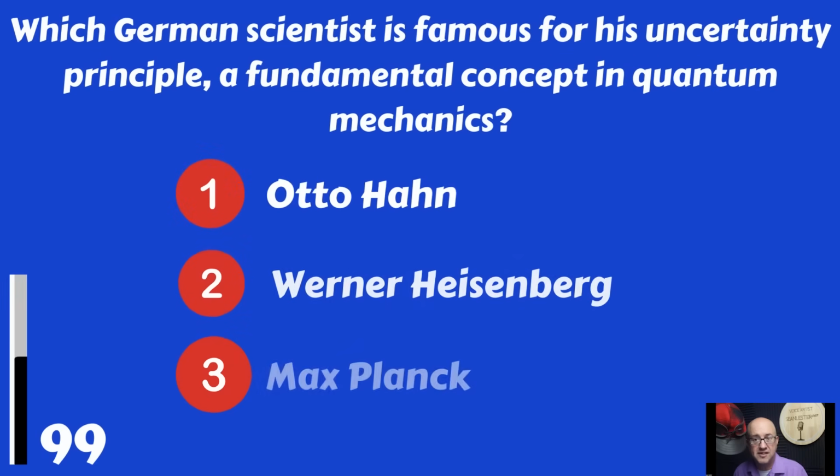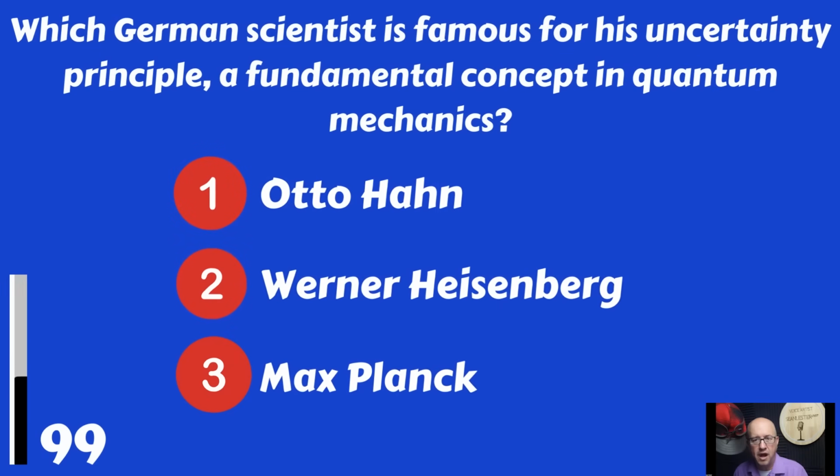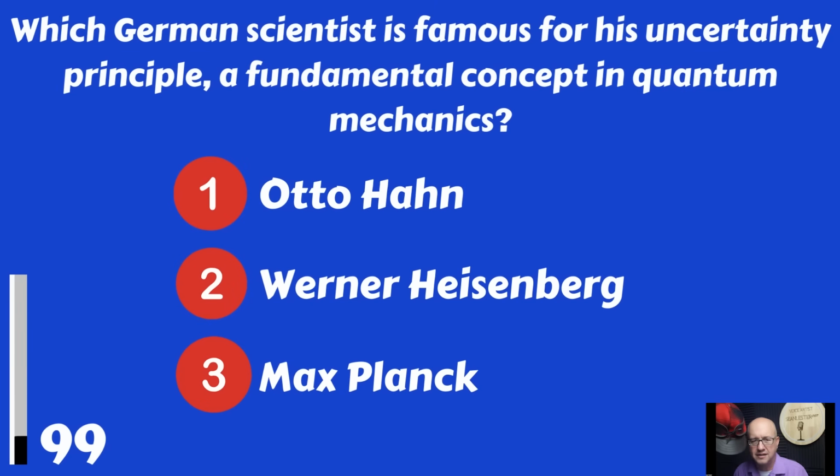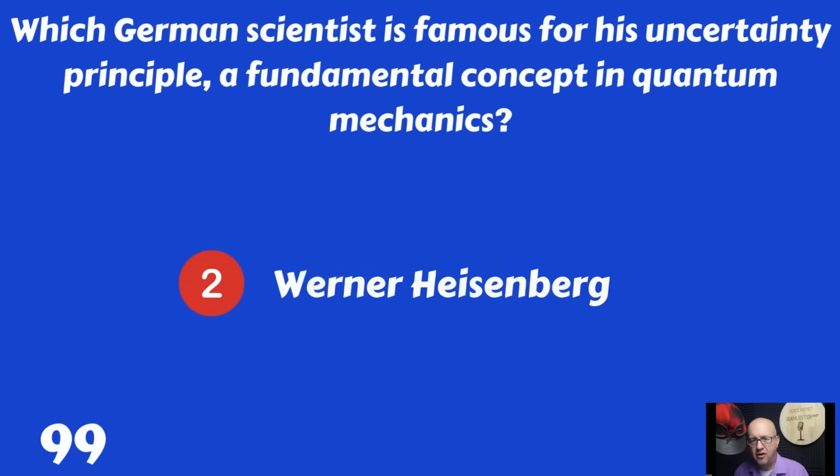Which German scientist is famous for his uncertainty principle, a fundamental concept in quantum mechanics? Otto Hahn, Werner Heisenberg, or Max Planck? That would be Werner Heisenberg.